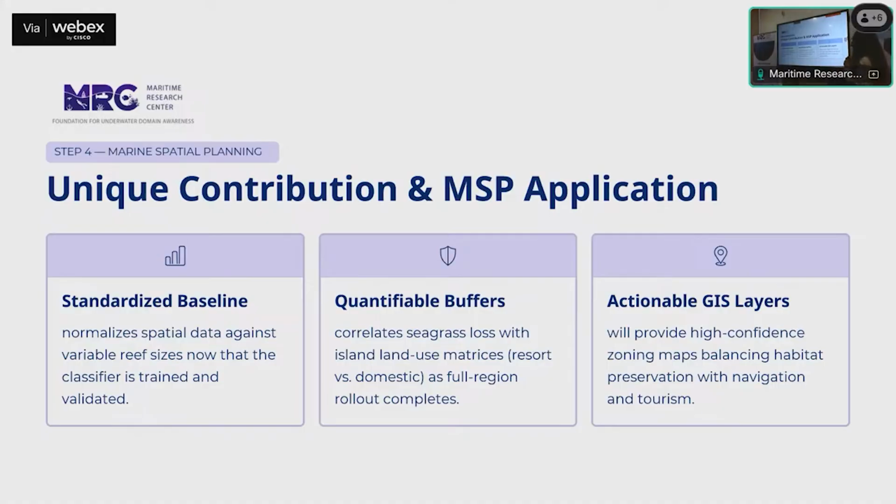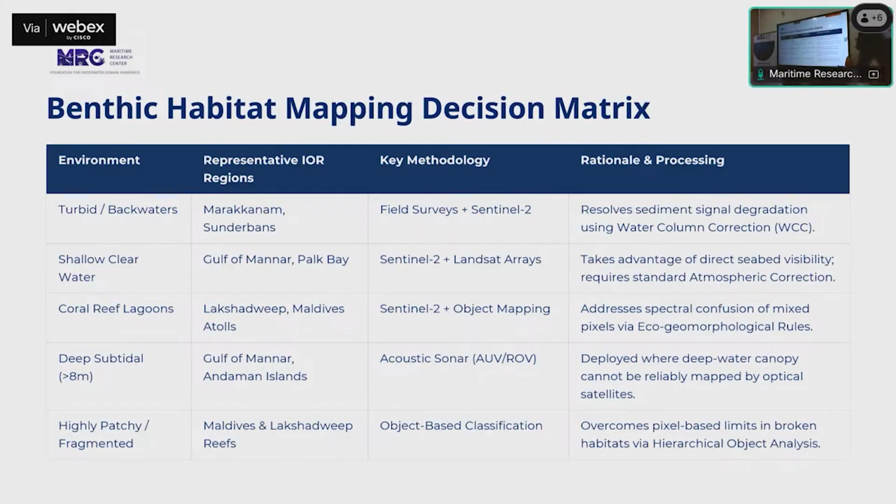Third is actionable GIS layers. As I've been using the QGIS software for exporting the data, here is where I get the layers. This is just a decision matrix which I had framed quite in the beginning. It has the kind of environment, and what regions in the IOR exactly fall into that environment, the methodology that I used, and why I used it.